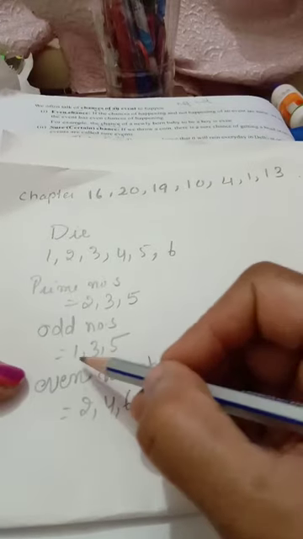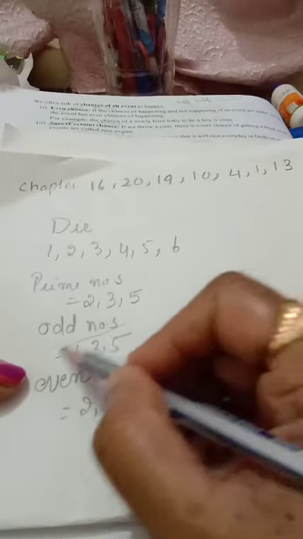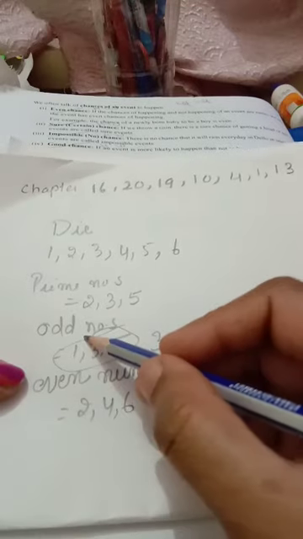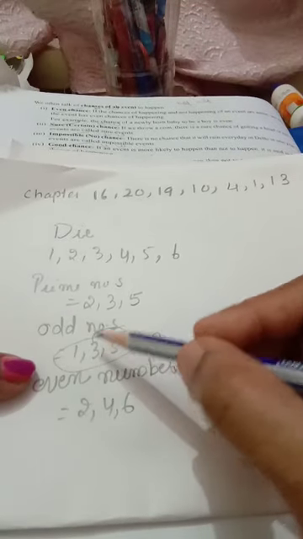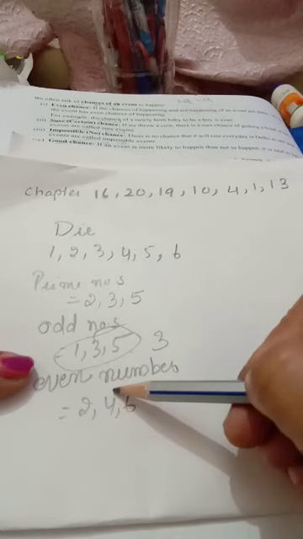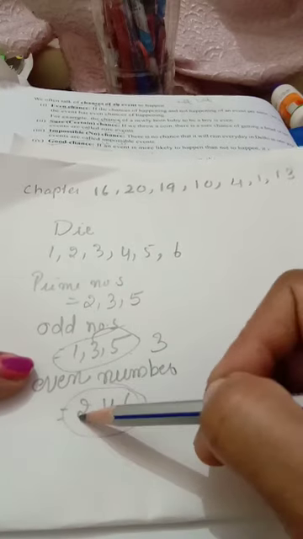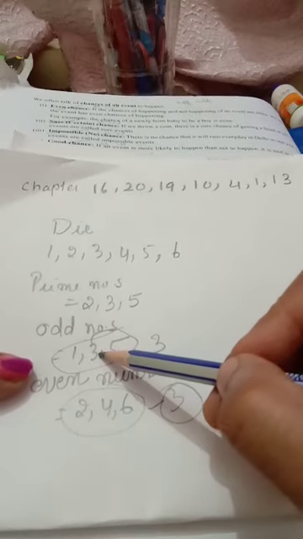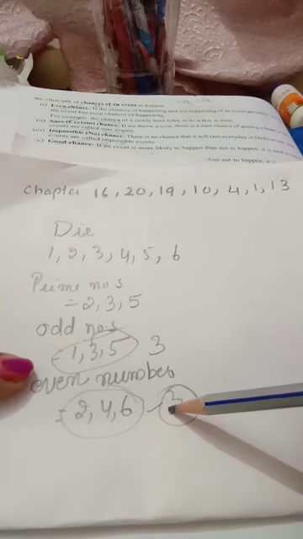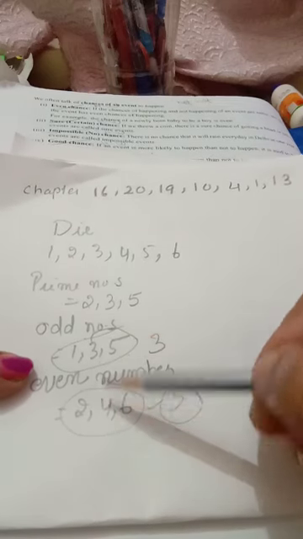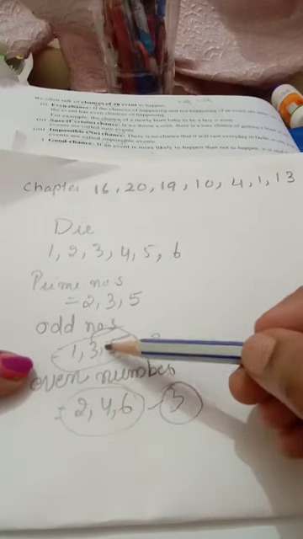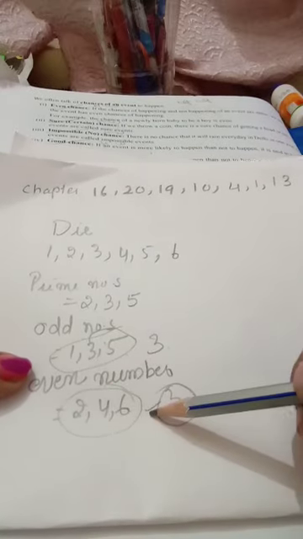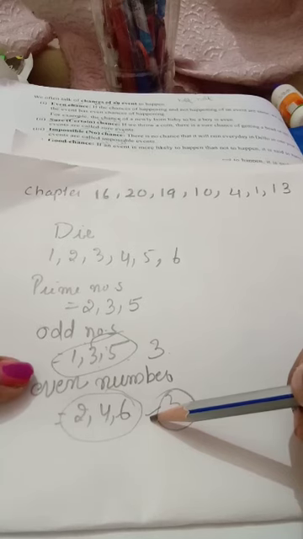Now, what is your question? Throwing an odd number. Which are the odd numbers? 1, 3, 5. How many numbers are there? 3 numbers. If you are not getting an odd number, then you get an even number. How many? 1, 2, 3, also 3 only. So 3 odd numbers or 3 even numbers you can get. Both have 3 outcomes only, so it is called even chances.